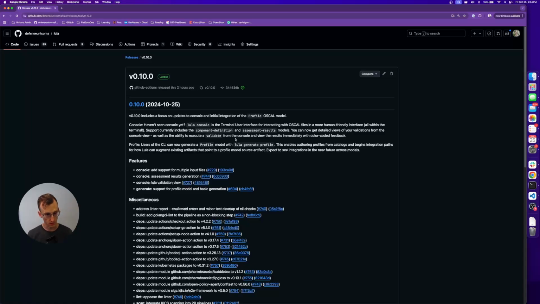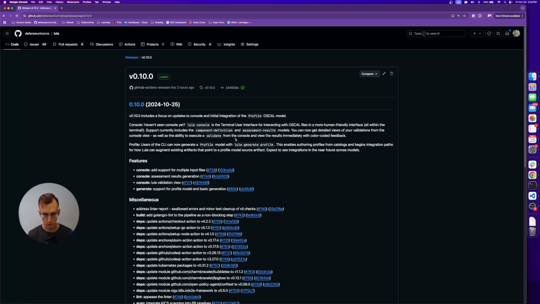Added the ability to start running through the workflows of when you create a validation, you execute that validation with validate, and it produces assessment results. Doing that entirely from the console is something that we're going to continue to iterate on. We want to have the ability to meet parity with each of the operations that we do with the CLI in the console, so that you can have this nice view of your data. It's more human friendly, and you can get a lot of feedback across models, across various different artifacts with OSCAL, all from a single interface. So this is a goal that we're reaching for.